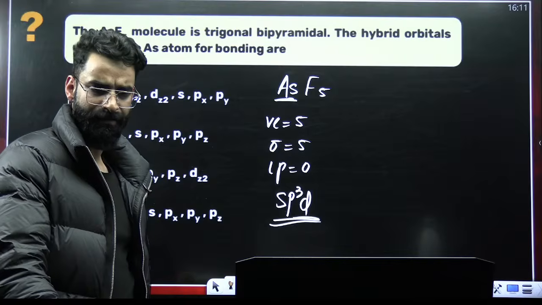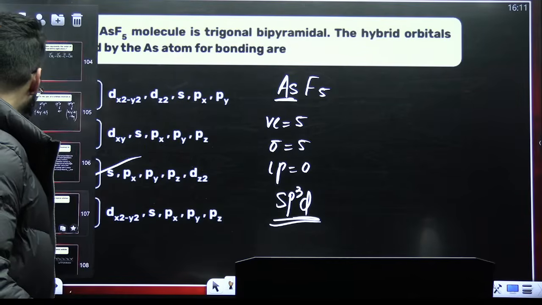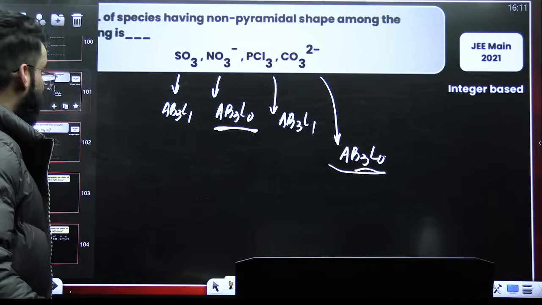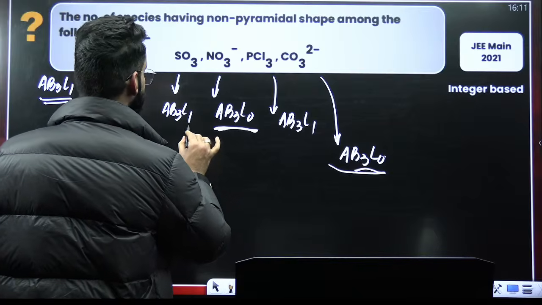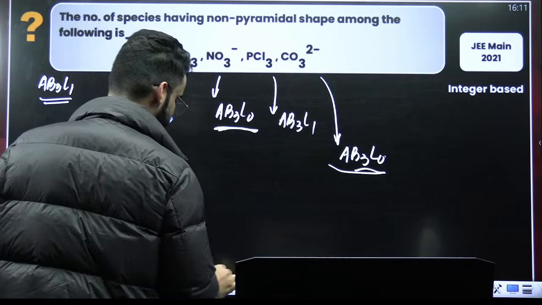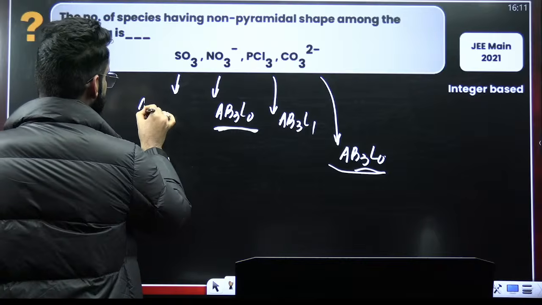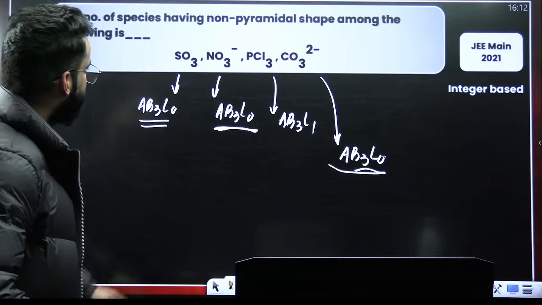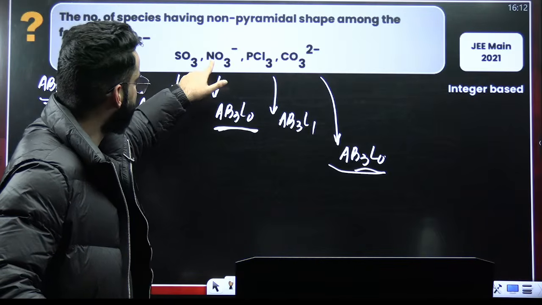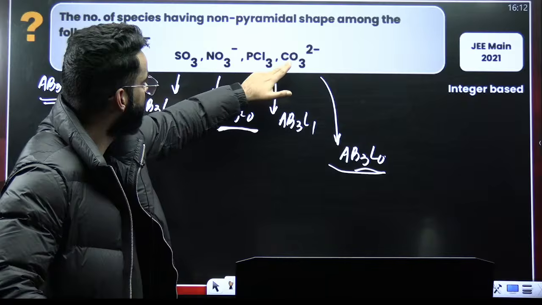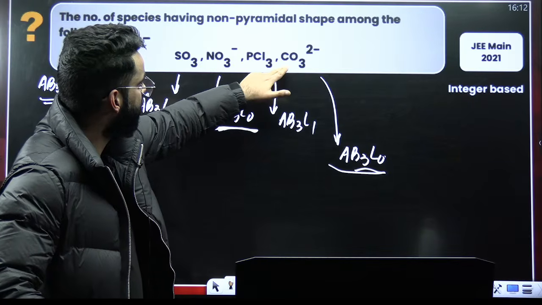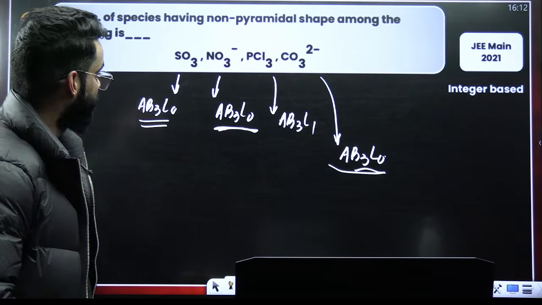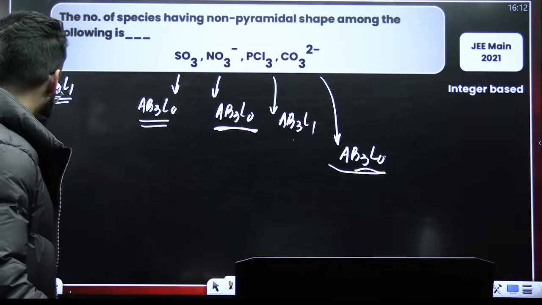Yes, SO3 is planar. Did I write it non-planar? SO3, just a second. Where was SO3? Oh, we did a mistake here. Sorry. This is SO3. It is basically divalent, so it's AB3L0. Let's check again. This is AB3L0. This is AB3L1. This is AB3L0. The number of species which are non-pyramidal is only 1. So the answer of this question is 1.